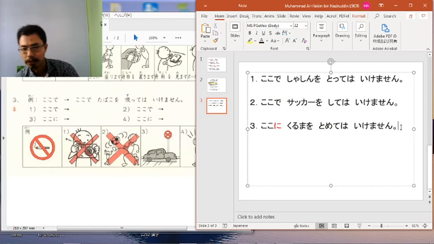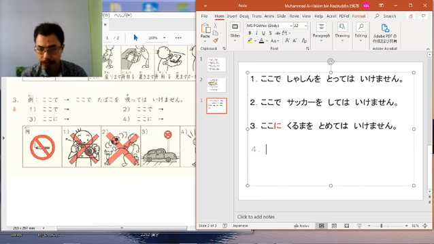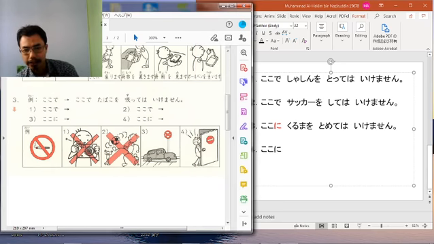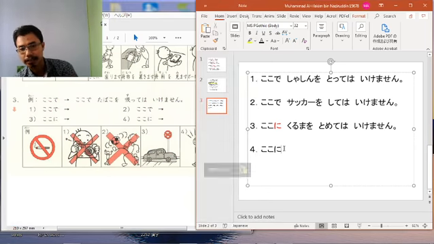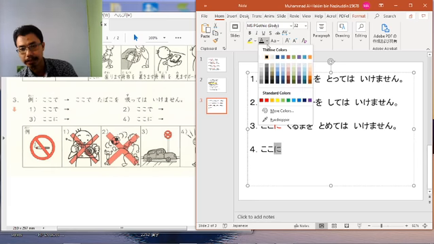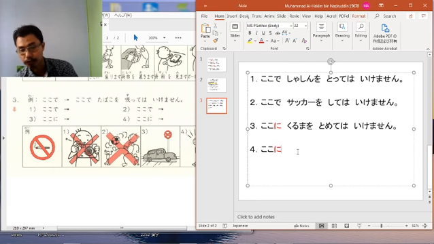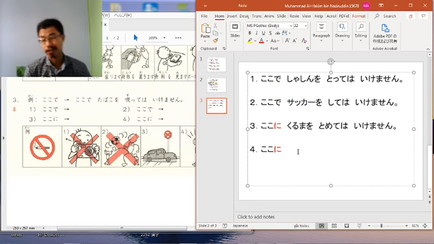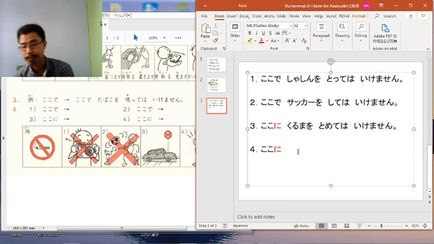Okay, so now we are moving to the last number 4. Using ここに as well. Where's the picture here? Okay, so it's about go inside, enter. That's why using particle ni here. Okay, remember this is one of the ways you can remember which one is using particle de, which one is using particle ni. Usually when you do simple activity, it's about particle de.